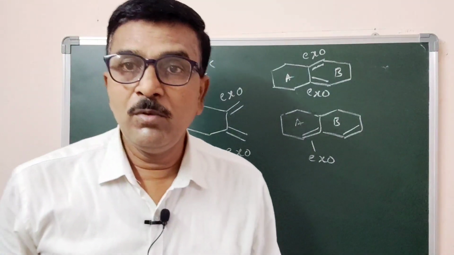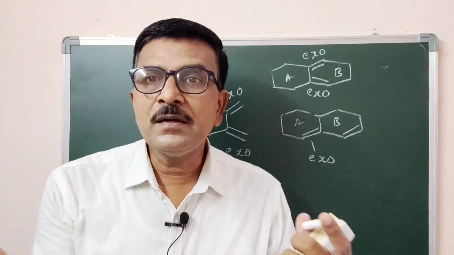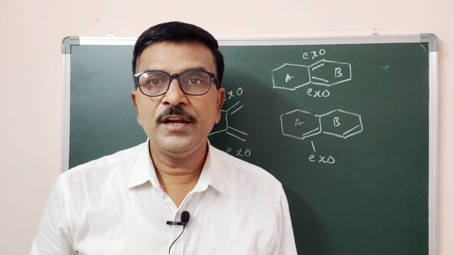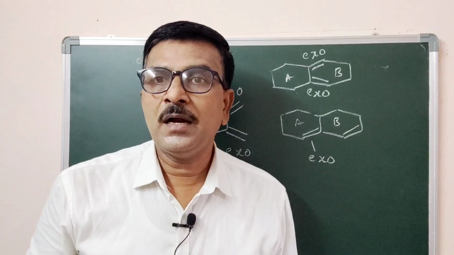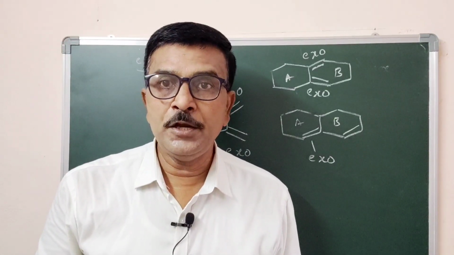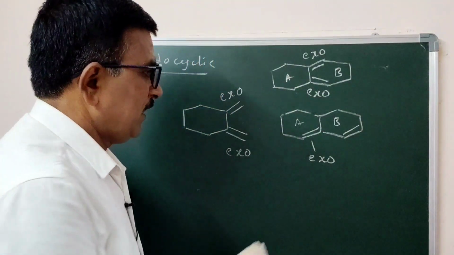The conjugated double bonds which are not linked, not attached with a ring, are called endocyclic double bonds. Endocyclic. For example,